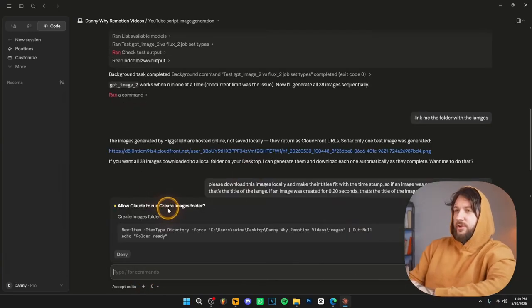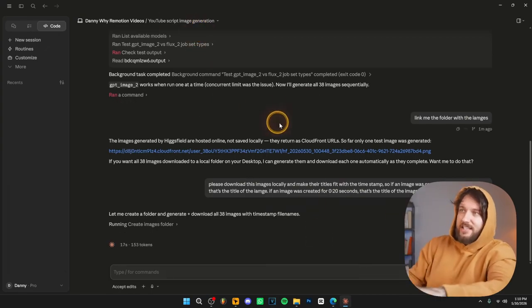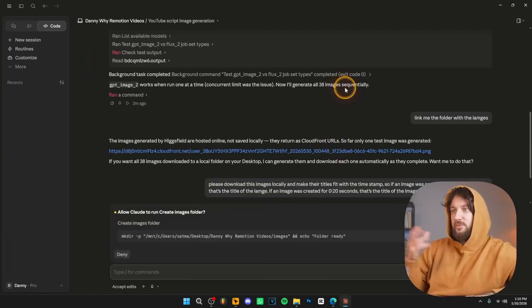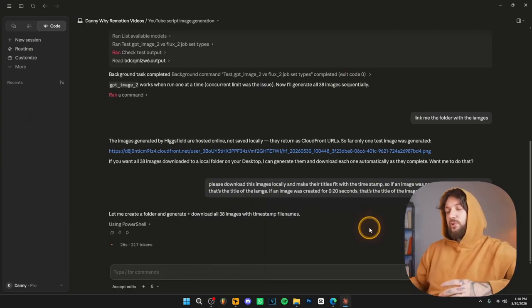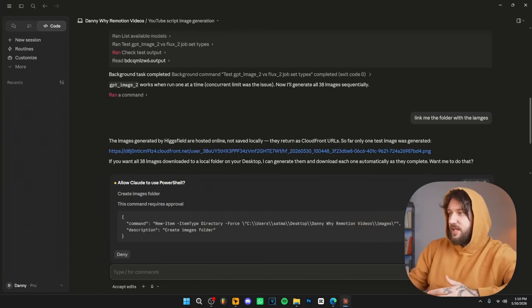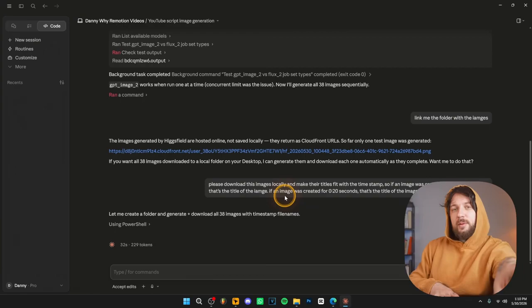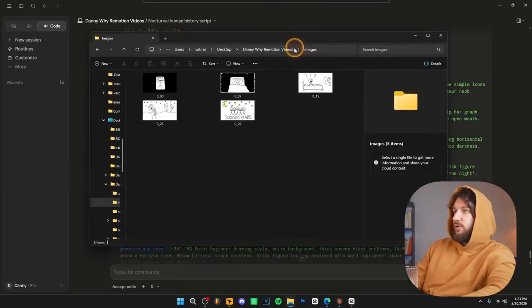And as you can see, it's going to create a folder for us, which is super awesome. Just click allow. And then it's going to download all the images for you, which again automates the work and saves you a lot of time, because otherwise you have to click and download, click, download. Not only that, but they don't have the right titles and it's going to be hard to edit them. This way, Claude Code downloads all the images, but also changes their titles to fit with the timestamps. And why that's important is because we know where to place them on the timeline when we edit the video.